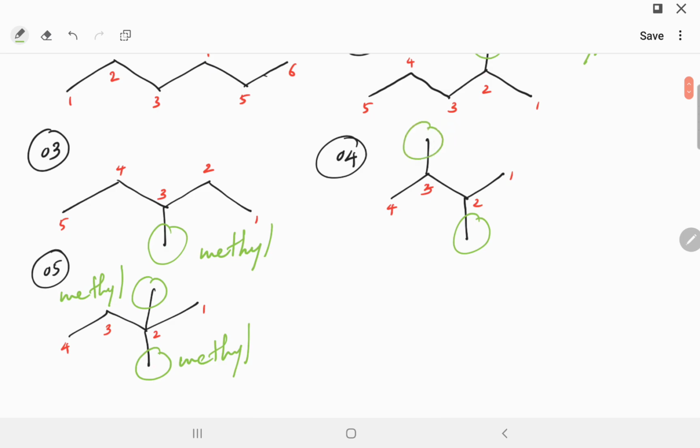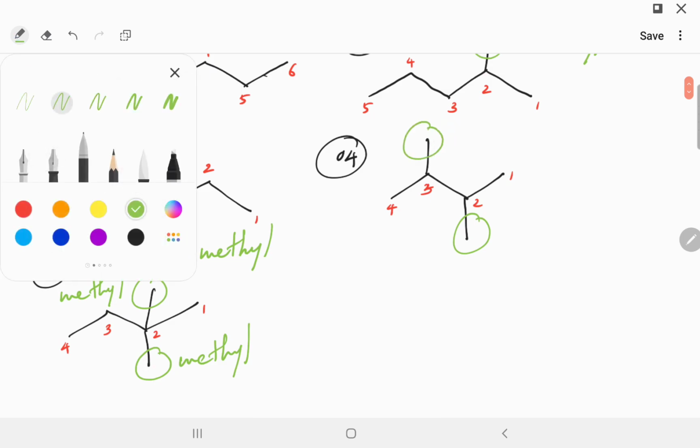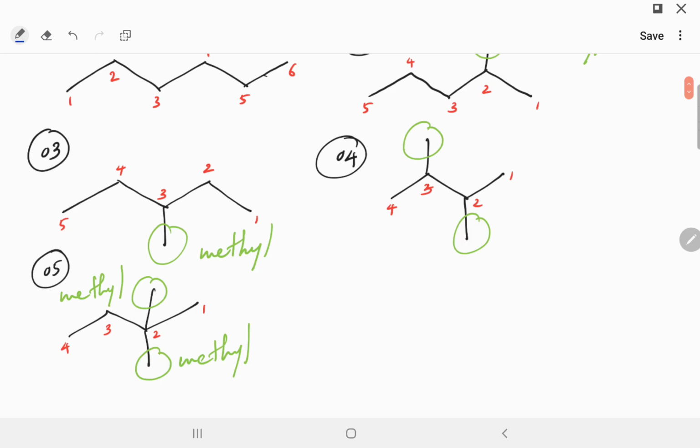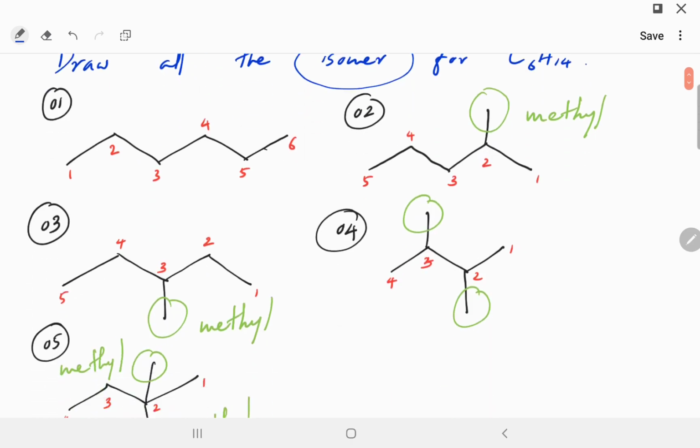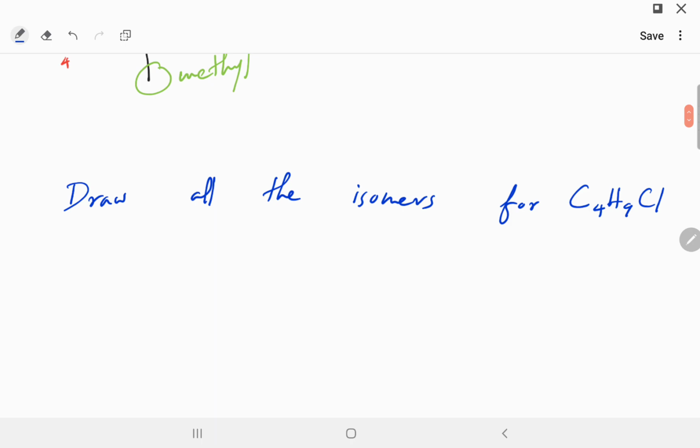Now we know how to identify substituents. Let's do a quick question. Let's practice these isomers a little bit more. Let me give you a formula and see if you could draw all the isomers for it. Here's the question: draw all the isomers for C4H9Cl.